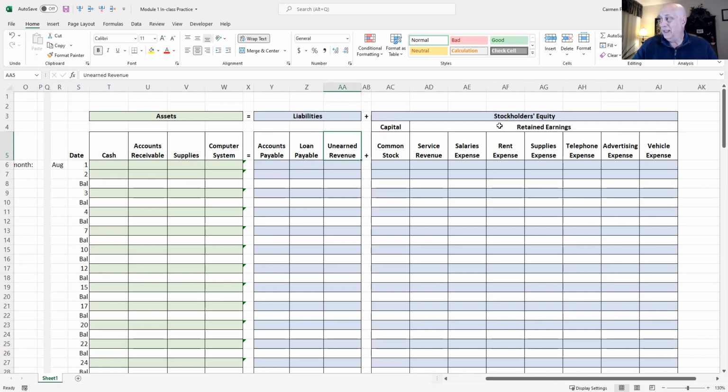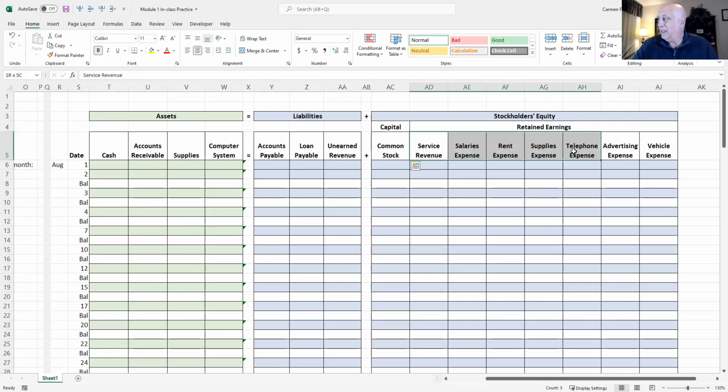And then you have all these under the equity umbrella, stockholders' equity, because we're dealing with corporations as opposed to sole proprietors or partnerships. Under the stockholders' equity umbrella, we have the capital account, the common stock, and we have all our retained earnings accounts that impact retained earnings. So these two, capital and retained earnings, are the major sections under the stockholders' equity section of a company. Under the capital, again, you have your common stock or preferred stock. We'll talk more about stocks in another video later on.